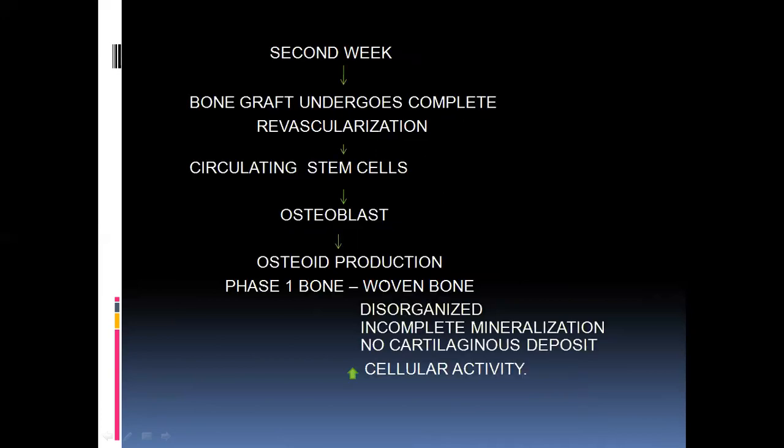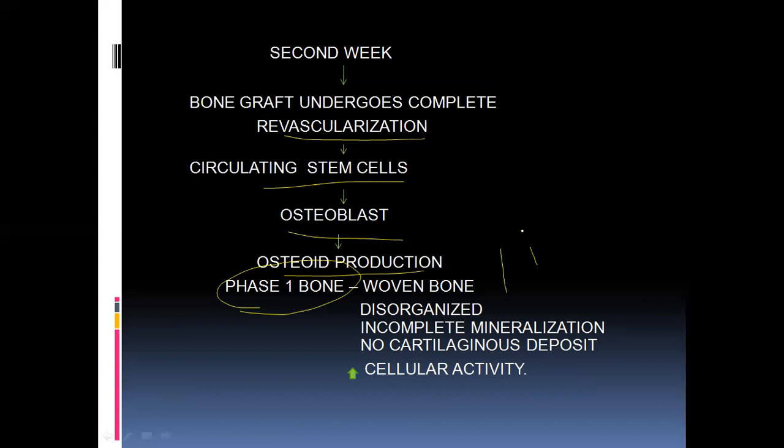Again, in the second week, the bone undergoes complete revascularization. Now the blood vessels will be more in number, so it will be invaded and circulated by the stem cells, that is osteoprogenitor cells, which will invade the osteoblast cells and form the osteoid production. So in this way the initial, that is phase 1, bone will be formed after 2 to 3 weeks. That bone is called woven bone. Woven bone is nothing but immature bone.